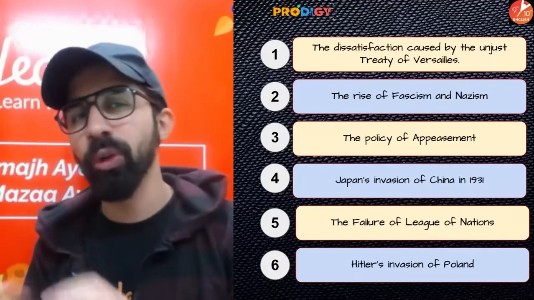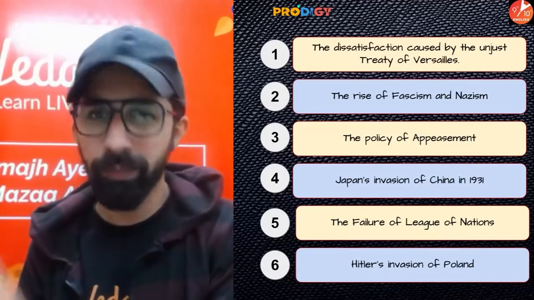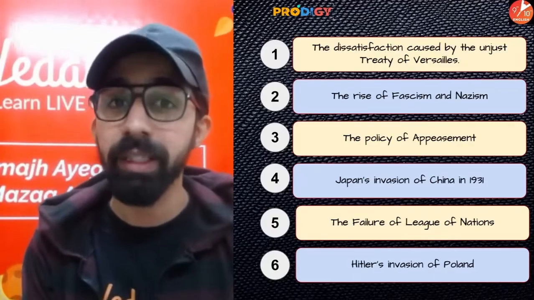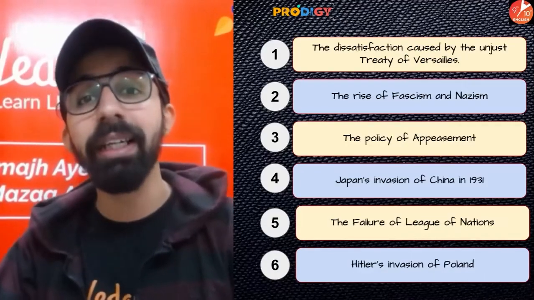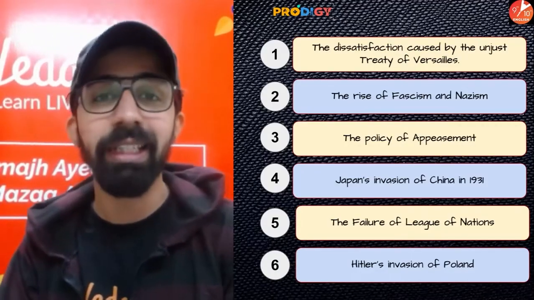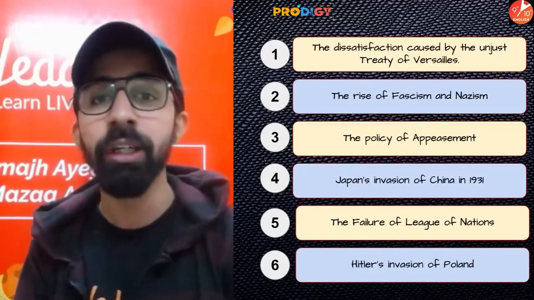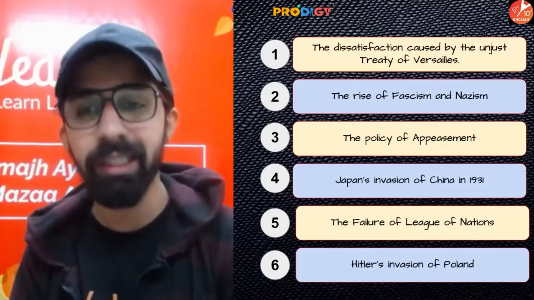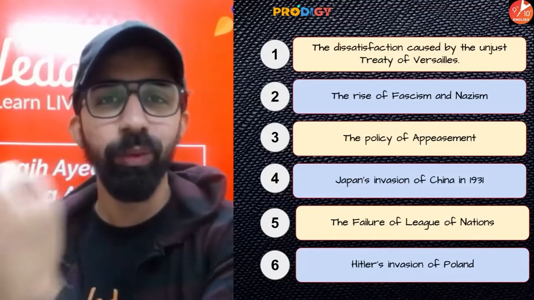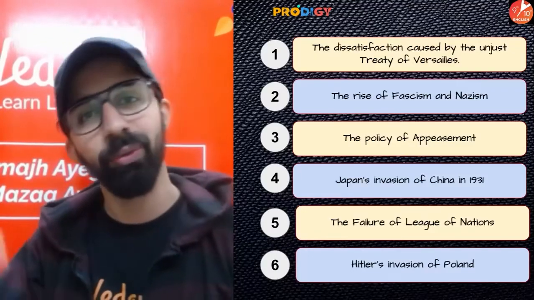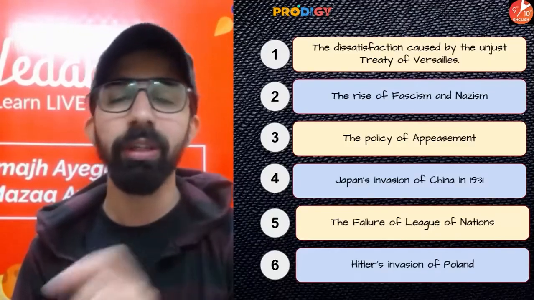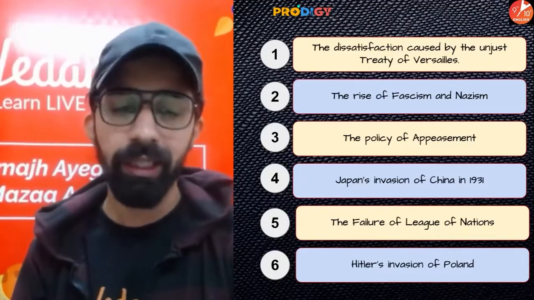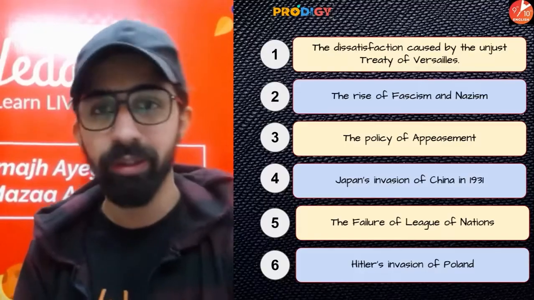All right. So to avoid war-like situations, the policy of appeasement was followed by Britain and France with Italy and Germany, because guys, Italy and Germany were dictatorial countries, and they were very aggressive. So to calm down those countries, a policy of appeasement was followed by Britain and France. But this policy of appeasement failed, which again gave rise to the Second World War.